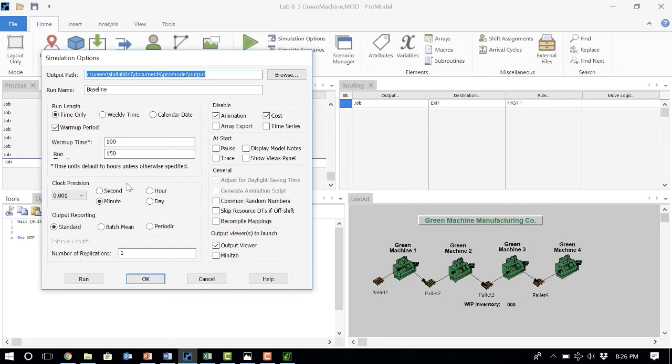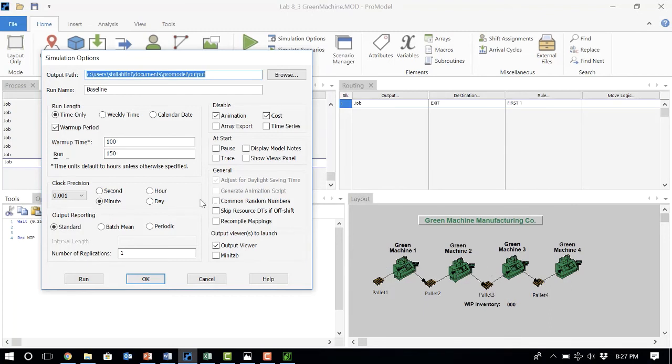Okay, so the next question that I have for you is, what if I want to know how much I can produce in 100 hours? Let's say how many parts can be produced and exit the system in 100 hours in this manufacturing setting.